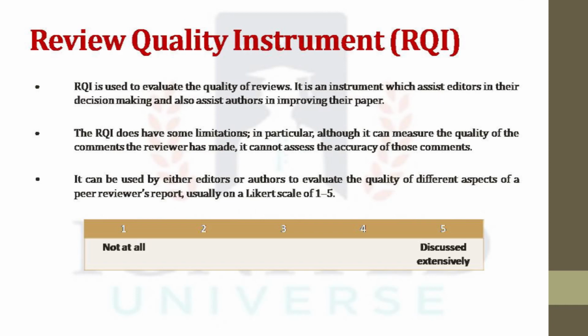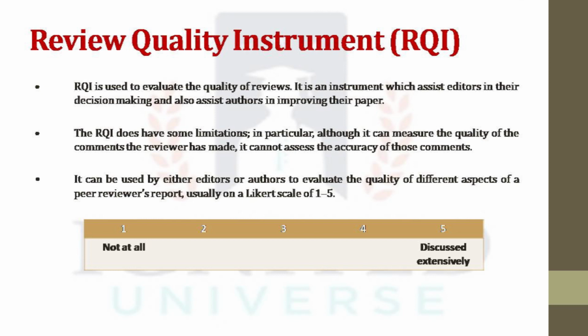So now moving on to RQI. Basically, research on the value of peer review is limited by the lack of a validated instrument to measure the quality of reviews. The aim of RQI is to provide a reliable and valid scale that could be used in studies of peer review.